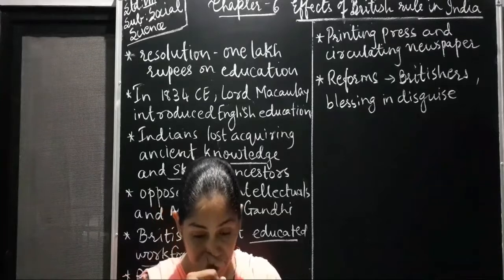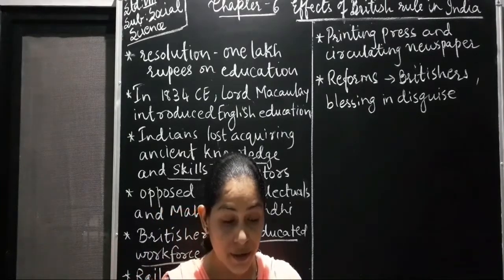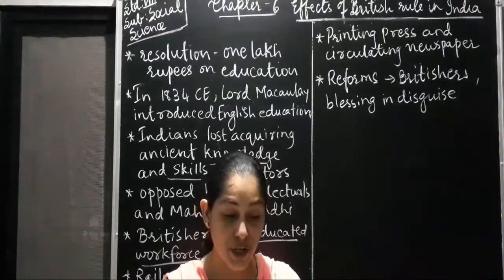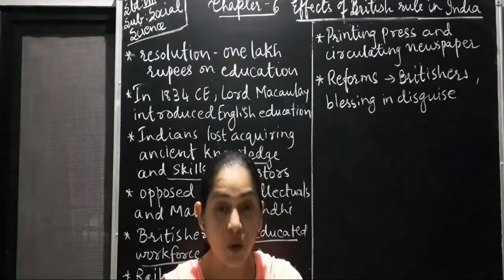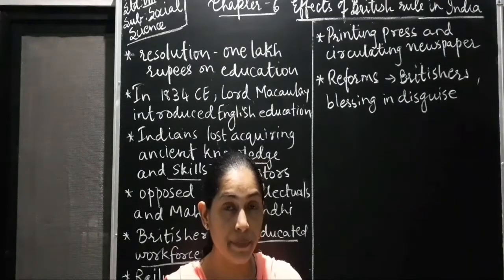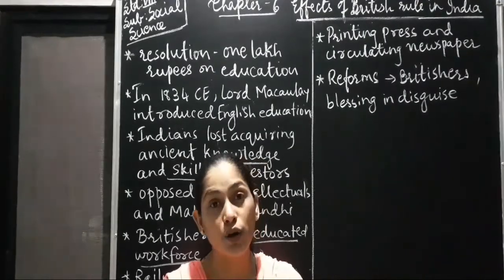Now it is given here: the class that acquired English education spearheaded social reforms and nationalism in India. Those Indian people who were educated in English started reading a lot of books.